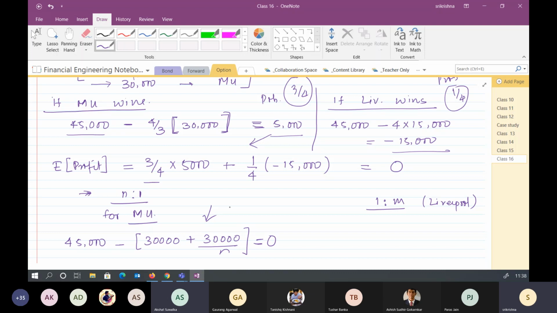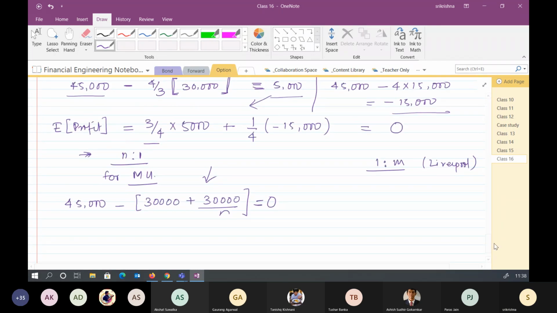Yes or no? Yes, sir. So what is the value of n then? Or 2. So it becomes 2/1. It means that, depending upon how much people have put money into that one, I put a 2/1 ratio.